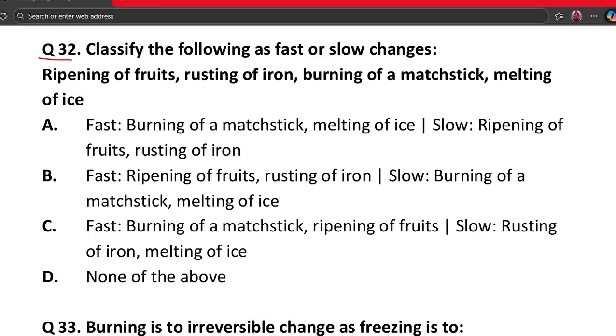Here, burning of matchsticks happens quickly and melting of ice is also fast, while rusting and ripening take time. So this classification is correct.